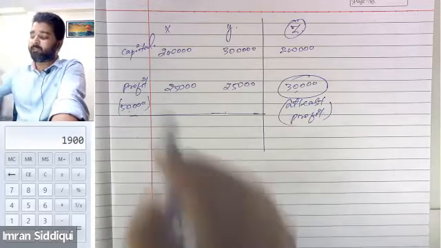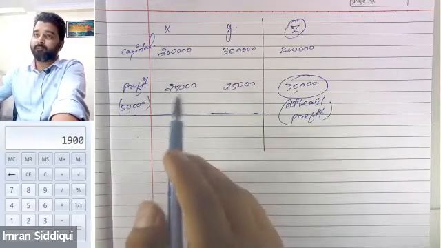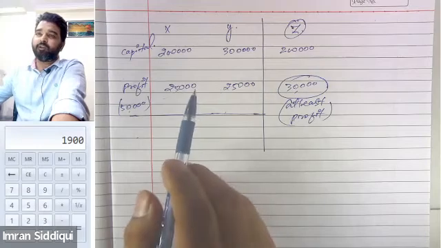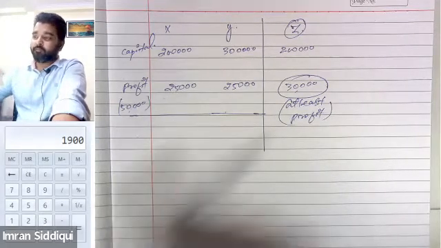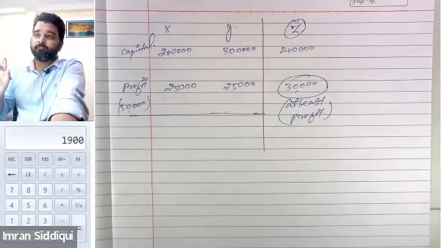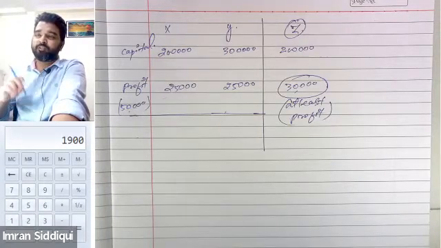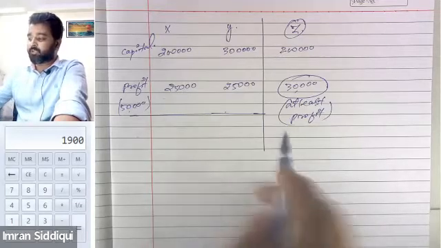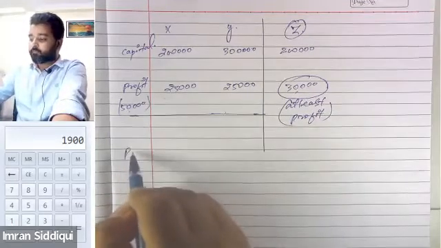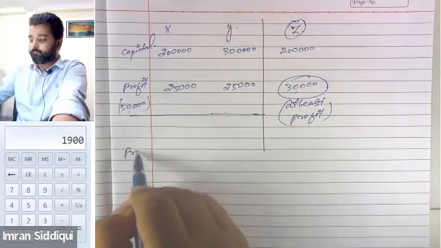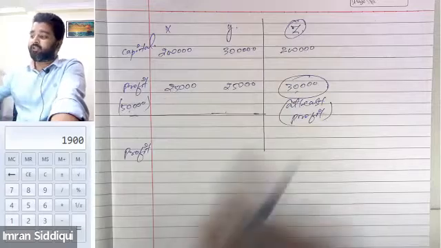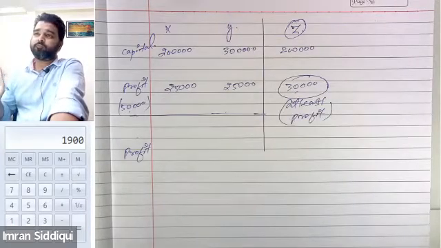No, that depends upon how much profit the firm will generate in future. But irrespective of the profit, Mr. Z will get at least 30,000. Whether the firm generates a loss or a profit, Mr. Z was ensured that he will get at least 30,000. So if Z joins the partnership with X and Y, then he is assured that he will get at least 30,000. Okay.